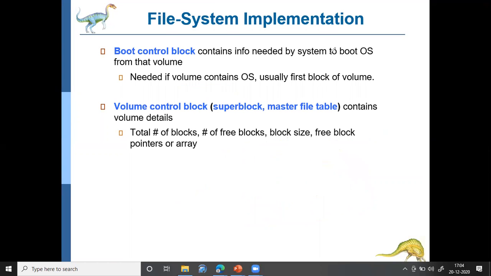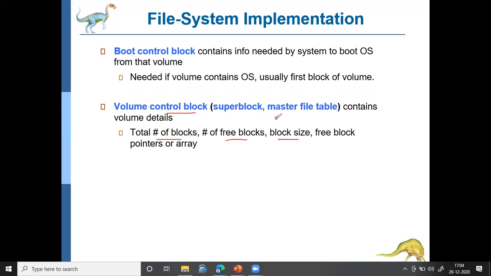So there is something called the boot control block, which contains the information needed to boot the operating system. And there is something called the volume control block, which contains volume details, like this particular volume is formed by how many blocks, the total number of blocks, how many free blocks are available in this volume, and what is the size of the block.